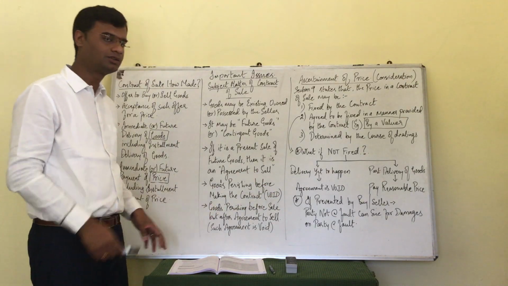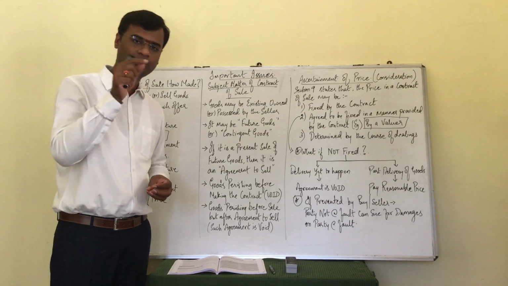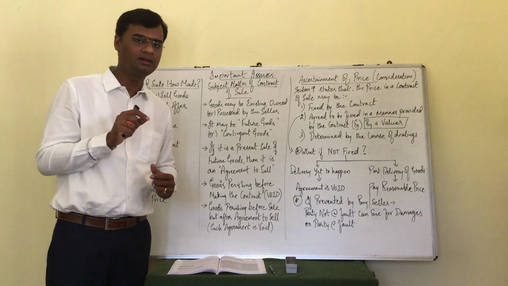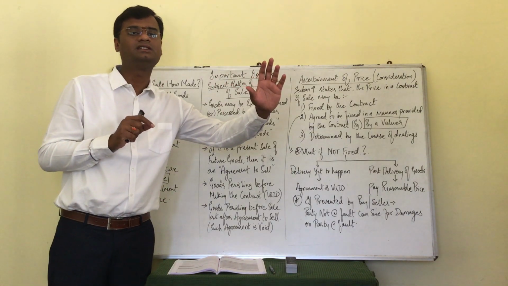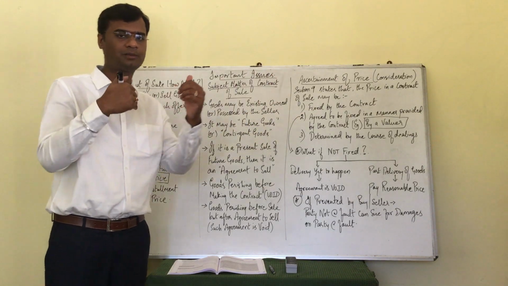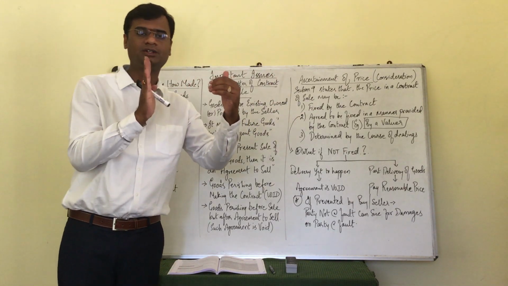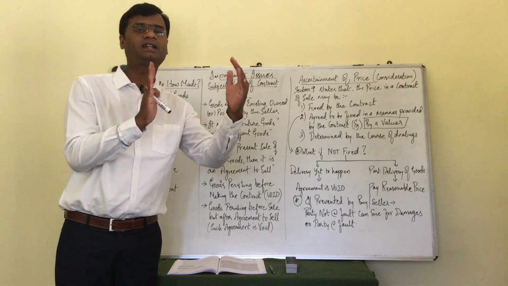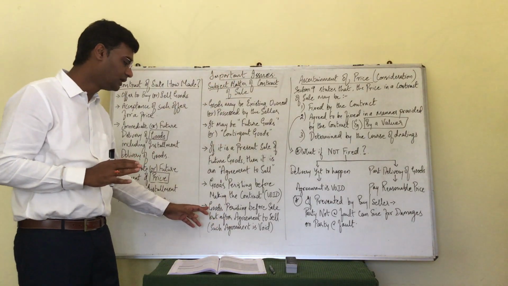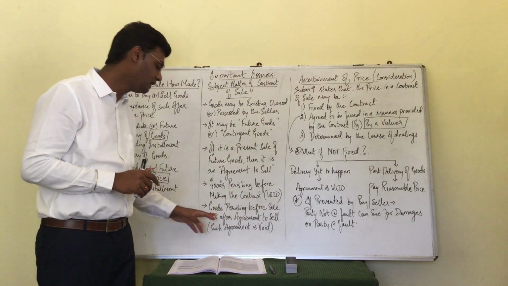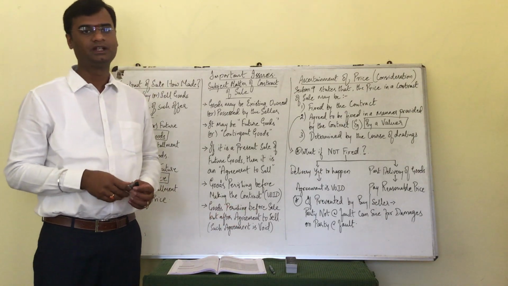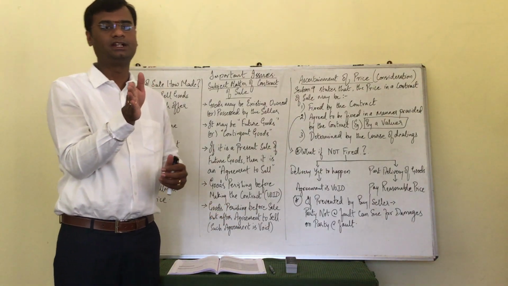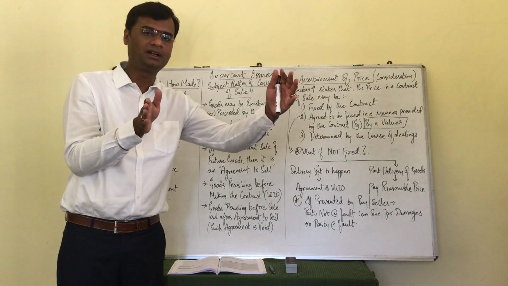Now interesting to note where there is an agreement to sell which is entered upon, but the contract is not yet concluded. That means we are in a phase where agreement to sell is already there, contract is yet to be completed. That is the case. Goods perishing before sale, but after agreement to sell. Agreement to sell has been entered into, sale is yet to be concluded.